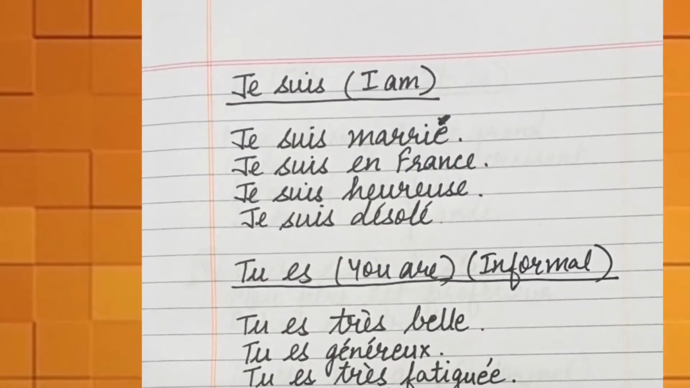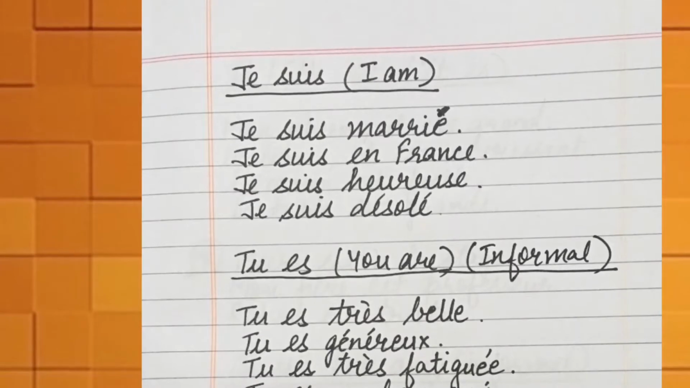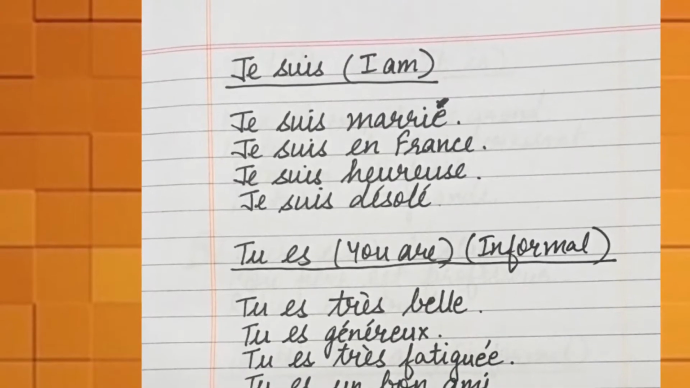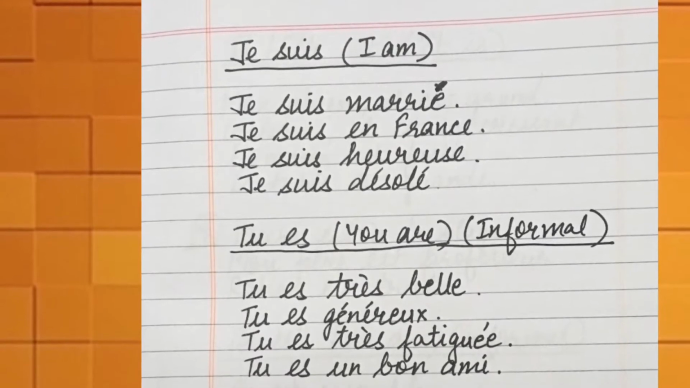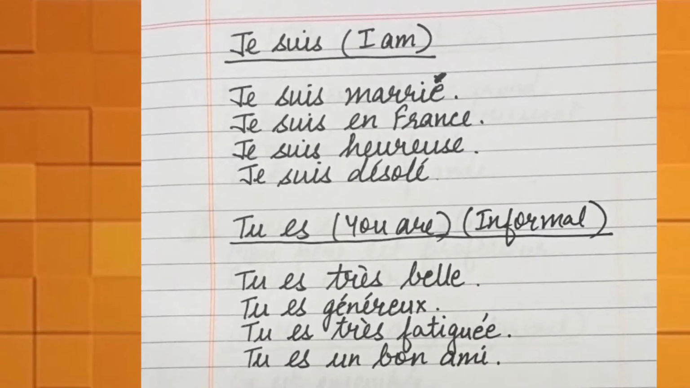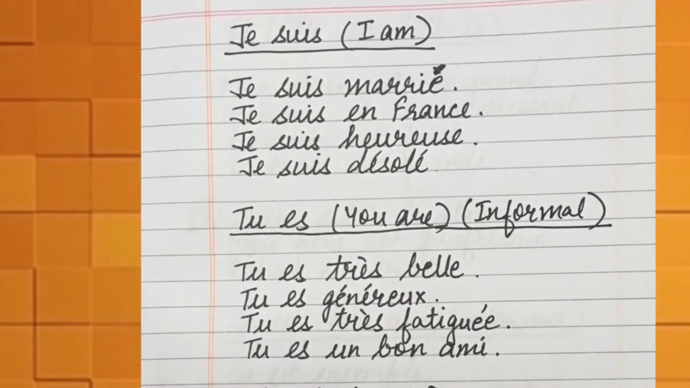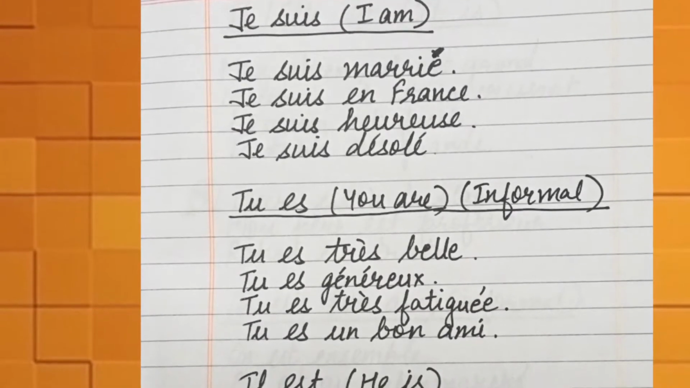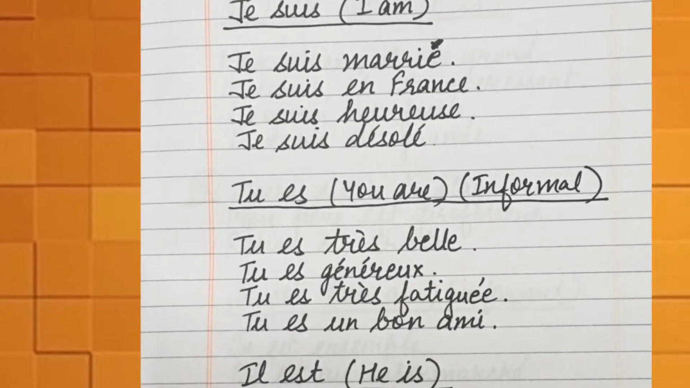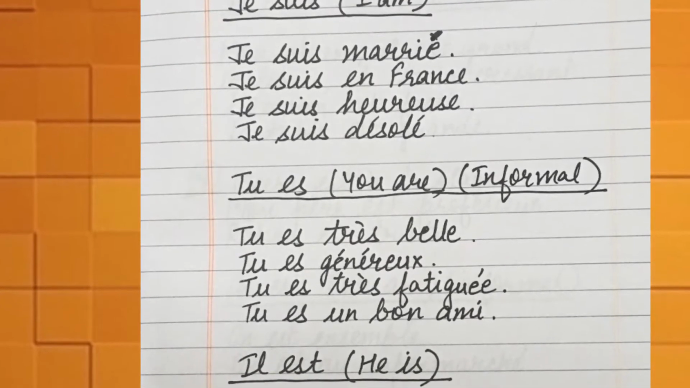Let's now form sentences using être. First one is je suis. Je suis means I am. See, we can make sentences like je suis marié means I am married. Je suis en France means I am in France. Je suis heureuse means I am happy. Je suis désolé means I am sorry. So you can make sentences like this.